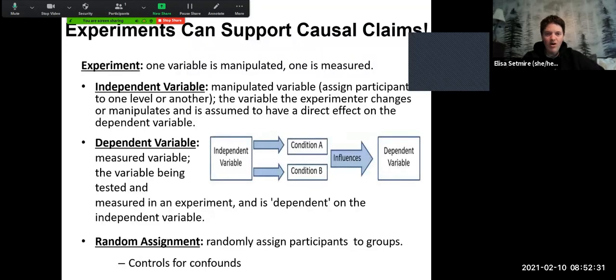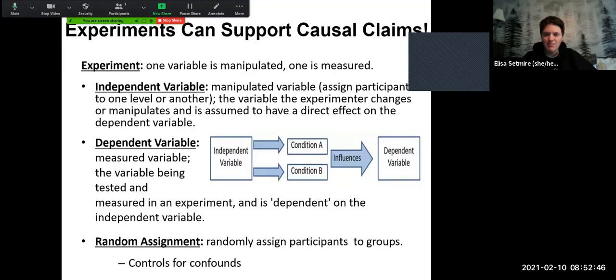A little bit more on how experiments can support causal claims. When we're talking about a causal claim, we're typically talking about experiments. We're going to talk about experiments a lot over the course of the semester, but in an experiment, we're manipulating something.